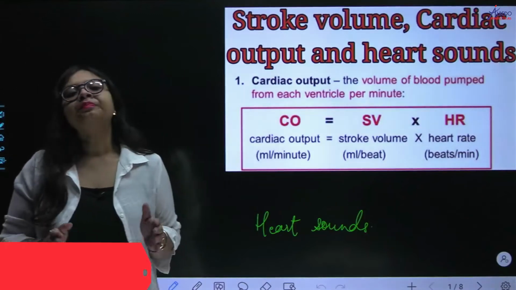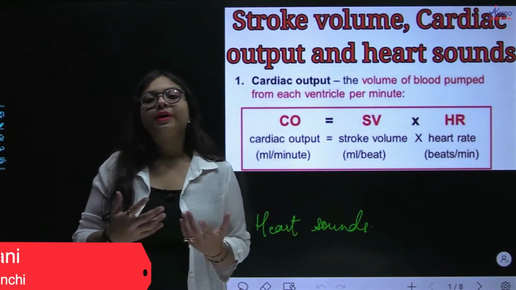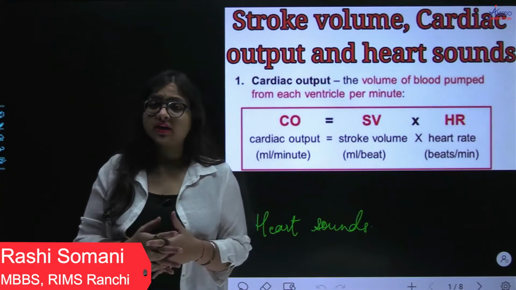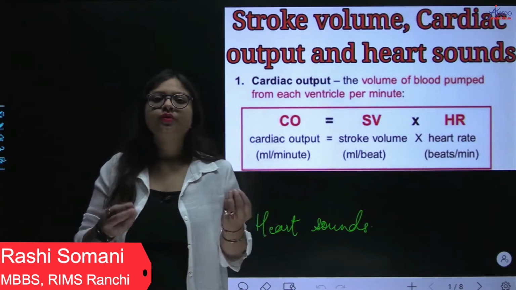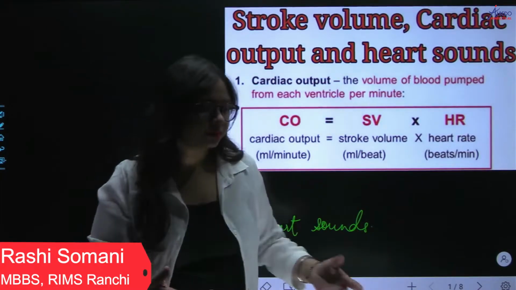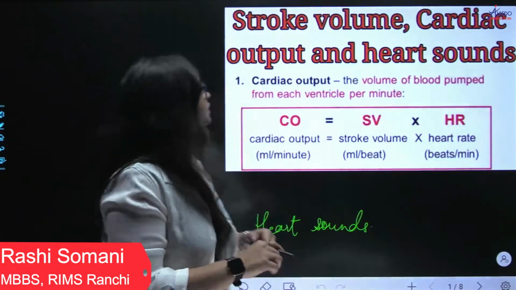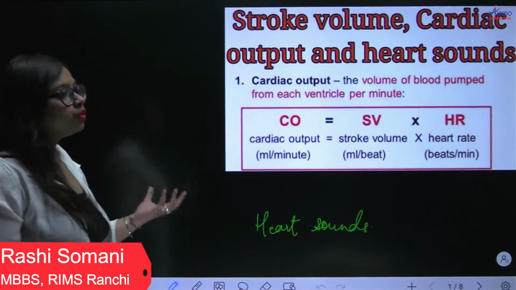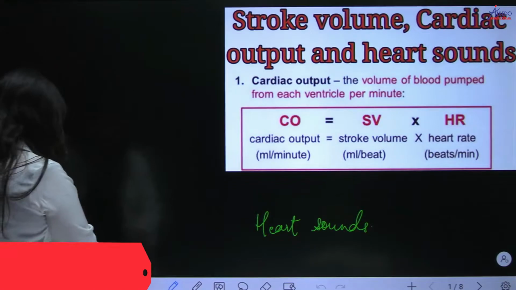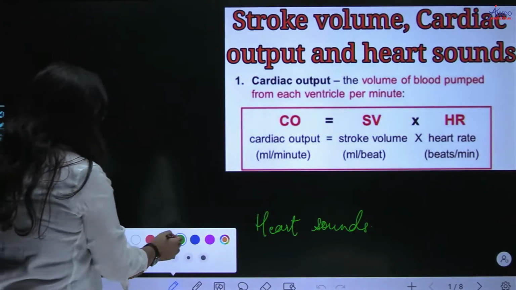Hello everyone. In the last video I told you about ECG, I told you about the cardiac cycle, and I showed you one animation. Now let us talk about a few details of the cardiac cycle and ECG which I was not able to tell you in the previous videos. So first let us look into stroke volume, cardiac output and heart sounds. These are the three topics which we are going to discuss.